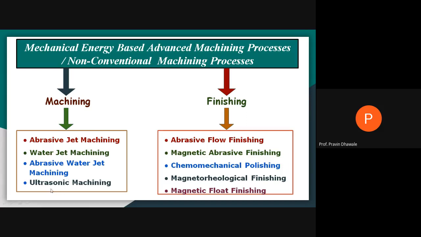And the fourth one is ultrasonic machining, where we are using the frequency of the tool transducer in order to remove the material from the workpiece. These all are machining processes, and these are the finishing processes: abrasive flow finishing, magnetic abrasive finishing, chemo-mechanical polishing. It means a combination of chemical energy plus mechanical energy.